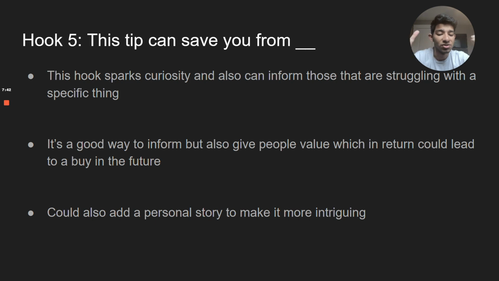So you could also add a personal story to this to make it more intriguing. Like you could say, this tip can save you from this, this, and this. And you could even say, well, I even struggled with this myself, and then give a little rundown. It's kind of a mixture with hook 4 as well, but this is done in its own unique way. So this is a really good hook. I think all the hooks I described in this video are really well made and really solid. And I think if you can frame them and spin them in the right directions, again, you can bridge that gap from people that are uncertain to people buying your stuff, or at least wanting to follow you. So I definitely think these hooks are something you should test out and see how they do.